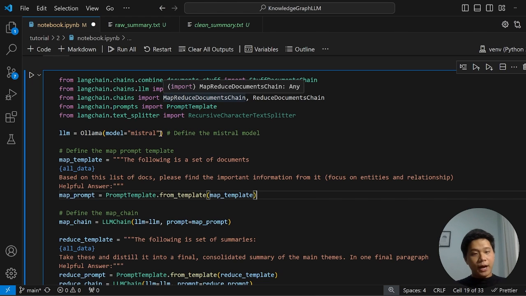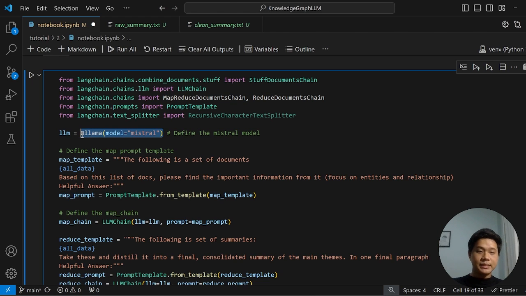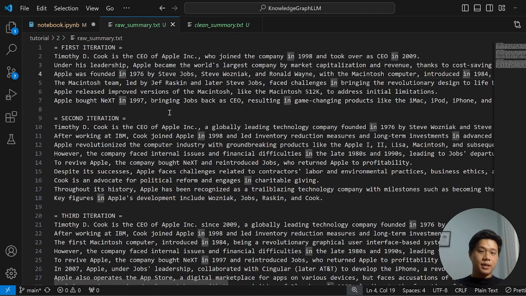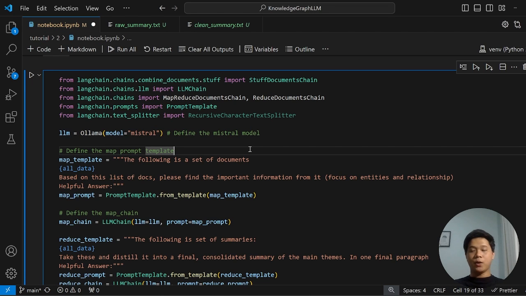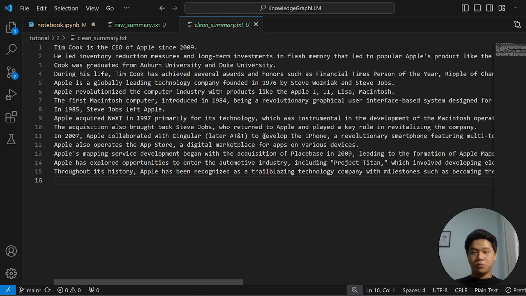I experimented with LLAMA with a Mistral model, and it took quite a long time, around 8 to 10 minutes for each run, and I ran it 3 times. So I already saved it, and this is the result. As you can see here, each iteration resulted in slightly different results. That's why I did a little bit of editing and ended up with these final results. You can explore more with other LLAMA models or the Hugging Face API or the OpenAI API, anything that you want, because as we know, each model will give different results. But in my opinion, this final result is good enough, and that's why I'm not trying other models.